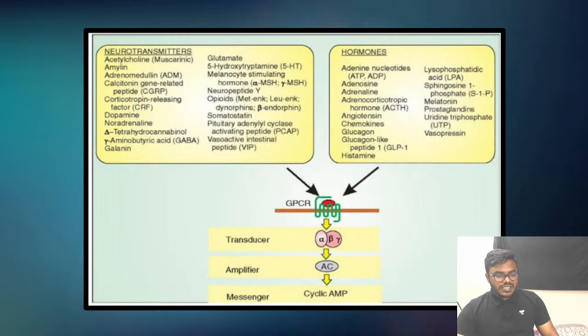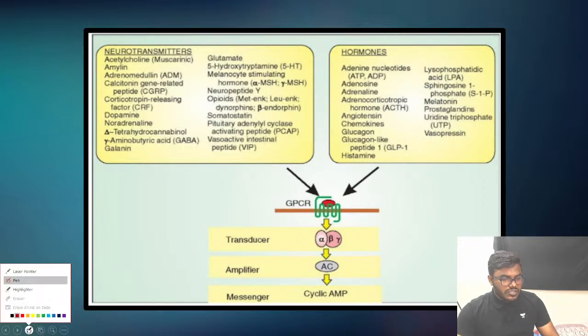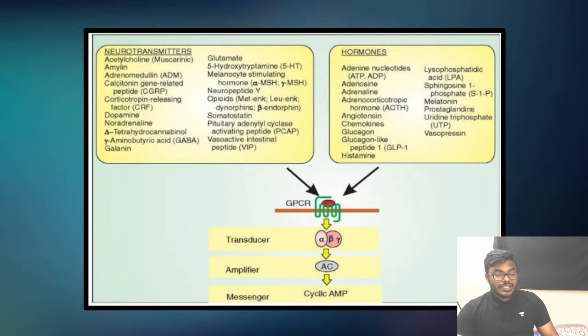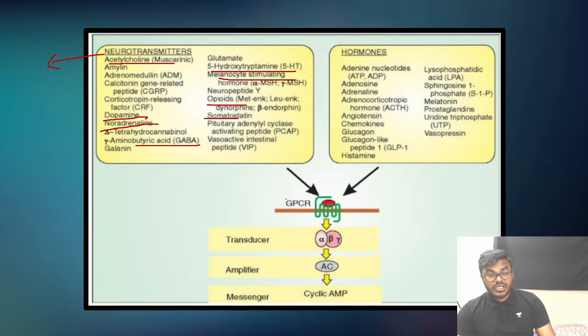Friends, this is the slide where you have to remember the most important examples. Let's talk about the neurotransmitters. It's very difficult to remember everything, friends, so I am marking some. I am requesting all of you to remember whichever I marked: acetylcholine, dopamine, noradrenaline, GABA, 5-HT, MSH, opioids, somatostatin. I am requesting all of you to remember these 8 examples without fail. These are all powerful neurotransmitters which use GPCRs as their major receptors.